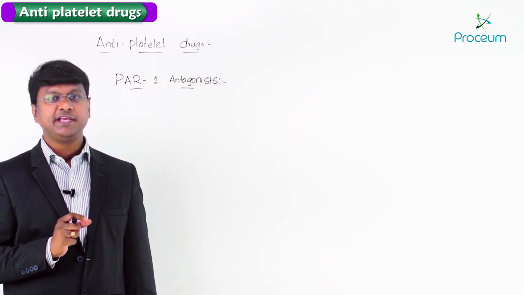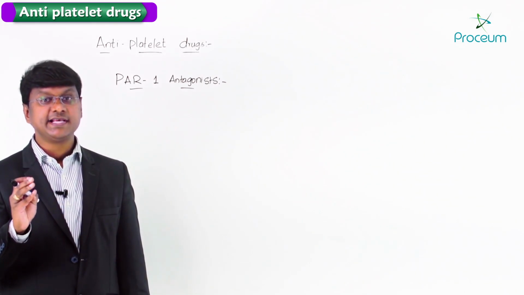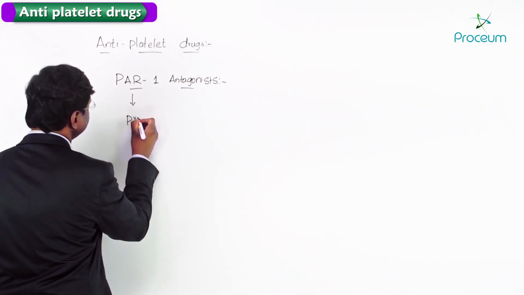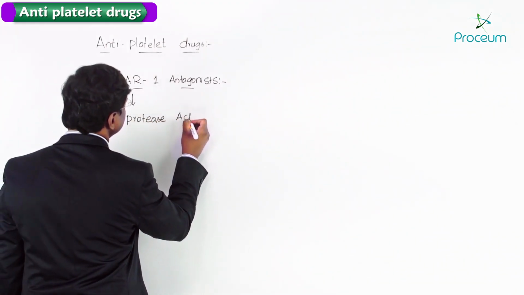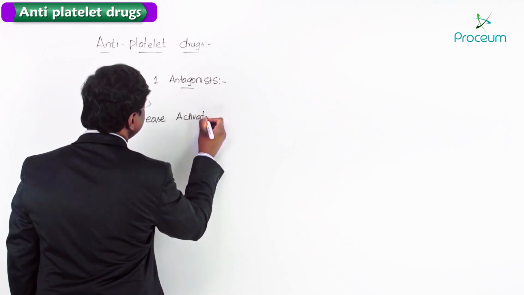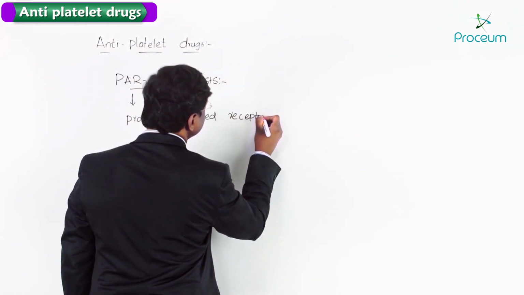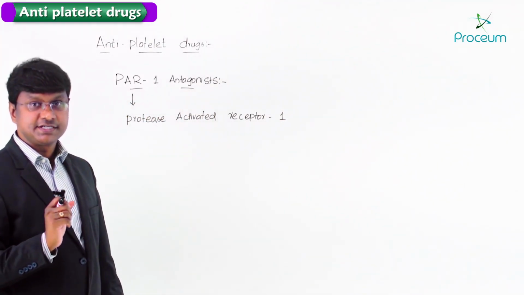Now, what does PAR stand for? PAR stands for protease activated receptor 1.